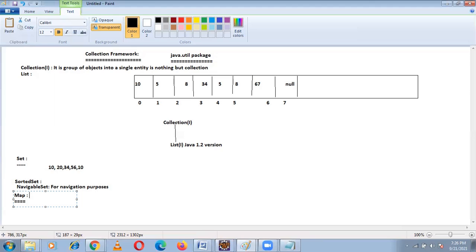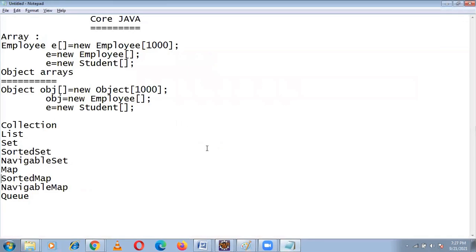In map we have classes called HashMap and Hashtable. Like that we have some implementation classes. We will be discussing these classes now. After map we have sorted map.